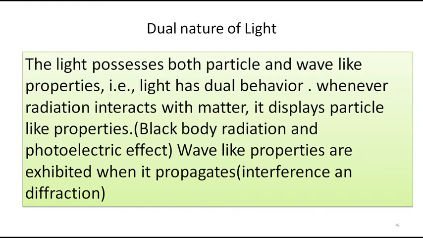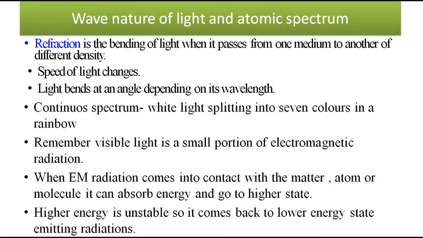It shows particle-like properties when the radiation interacts with matter. It also shows wave-like properties. When it propagates, when it undergoes interference and diffraction, then the wave nature of light is reflected. So now we are going to discuss some wave nature of light and how the atomic spectrum flourished.